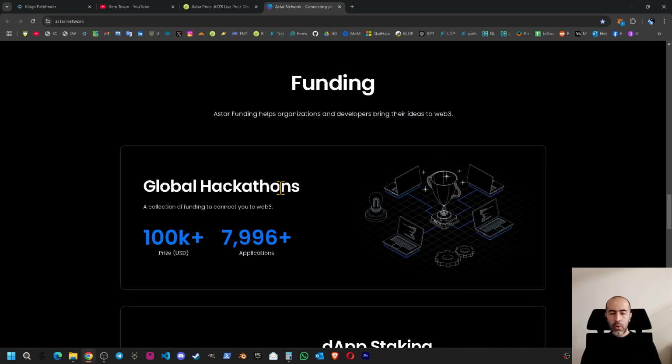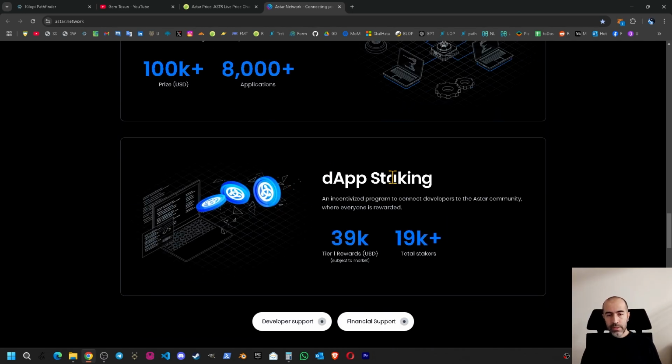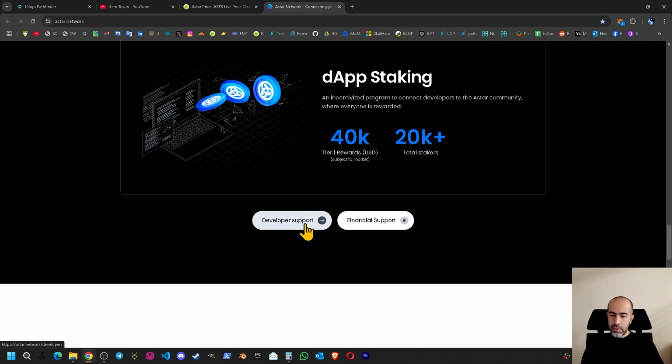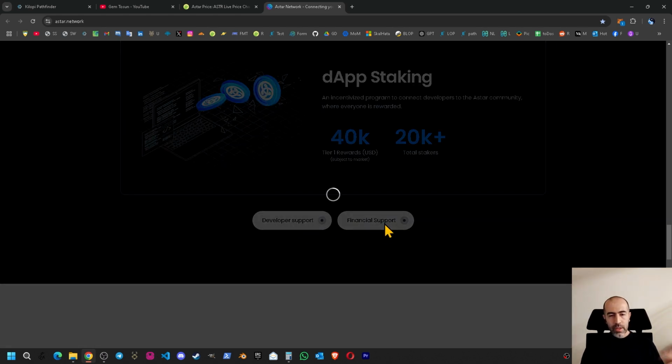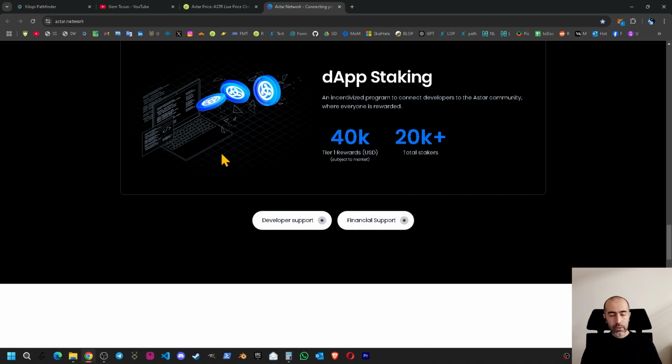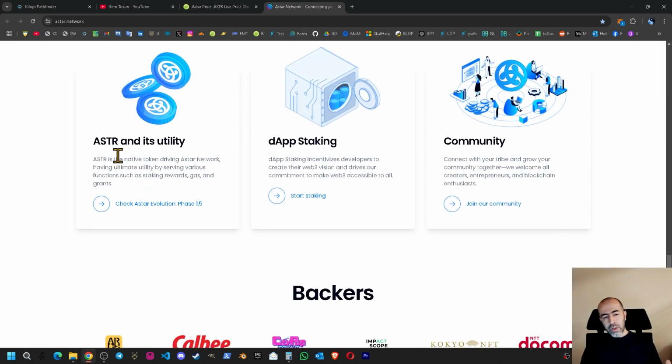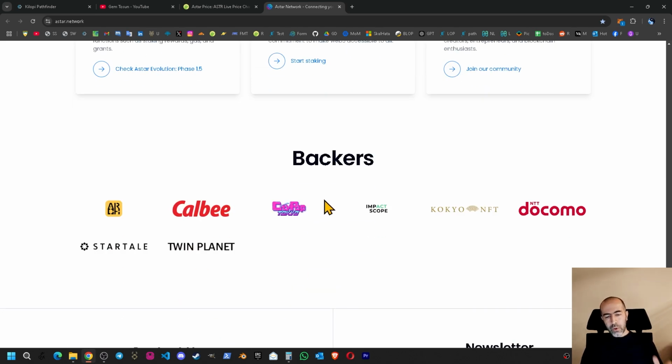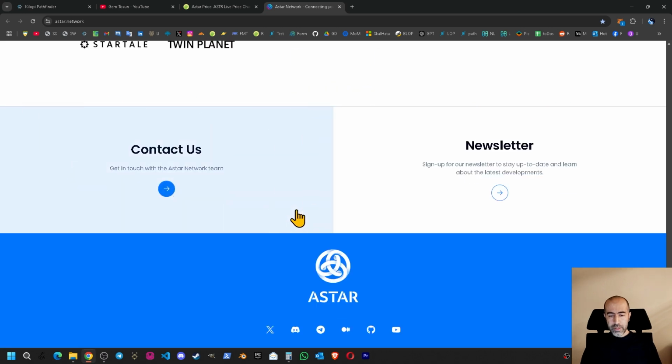When we go down a little bit more, we can see the global hackathons, DF stakings again, developer support, the same page for the developers, financial support. If you click this, you will see a form to get some grants. You can make some applications. When we go down a little bit more, we can see the Astar token utility, which we have mentioned, DF staking, and community. Community has the links for social media. When we go down a little bit, we can see some partners, contact us, and newsletters.